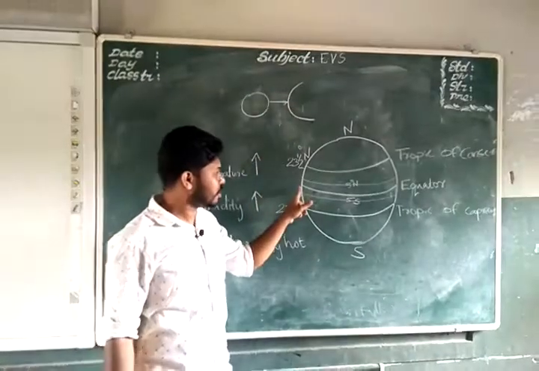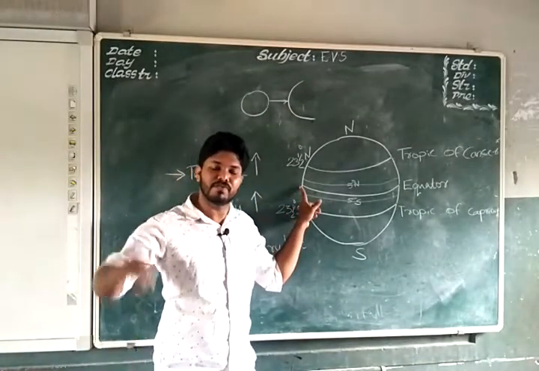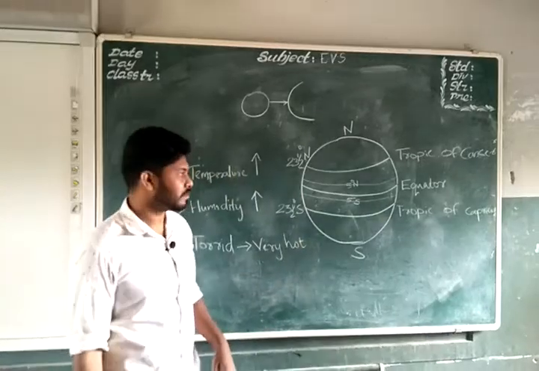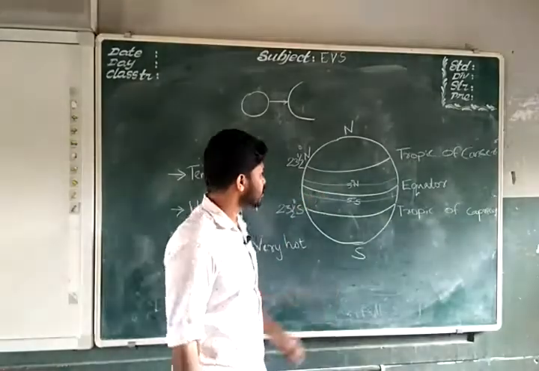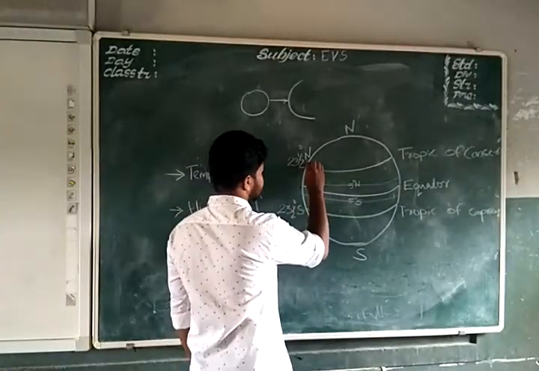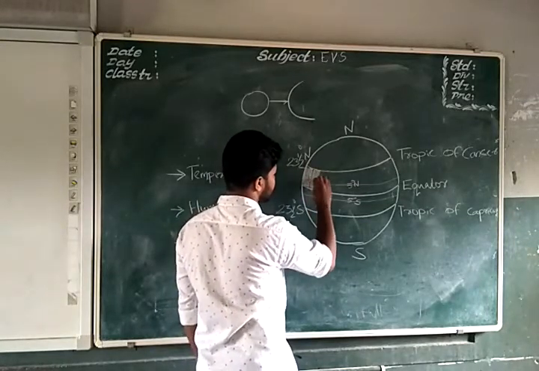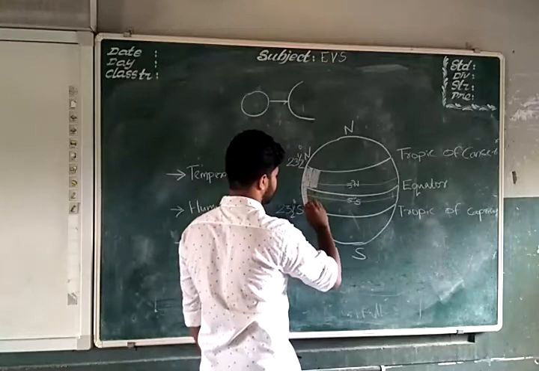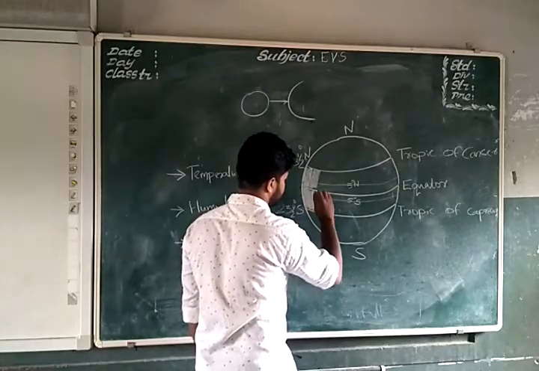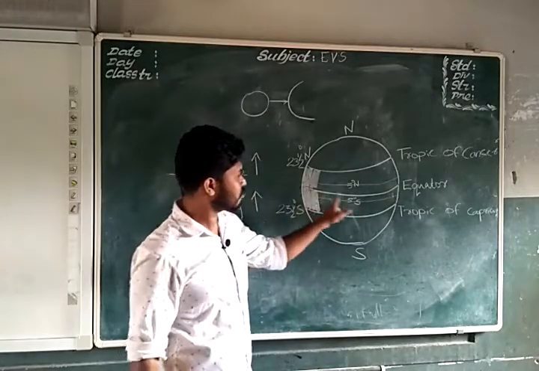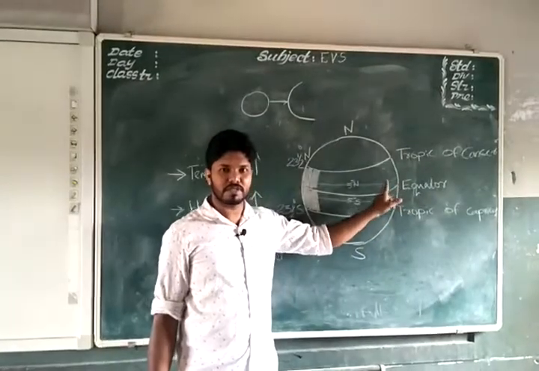So this portion, equator portion, will be very much hot in the daytime. So this portion between this equator to this region, this complete region is called torrid zone.